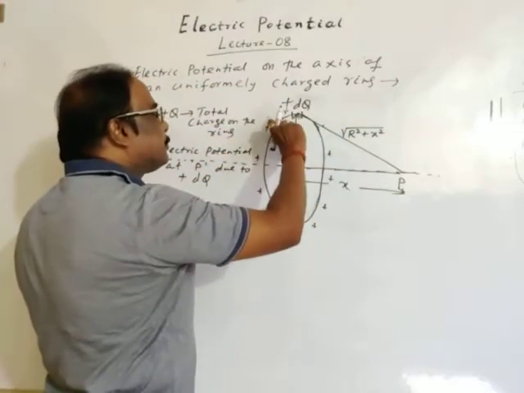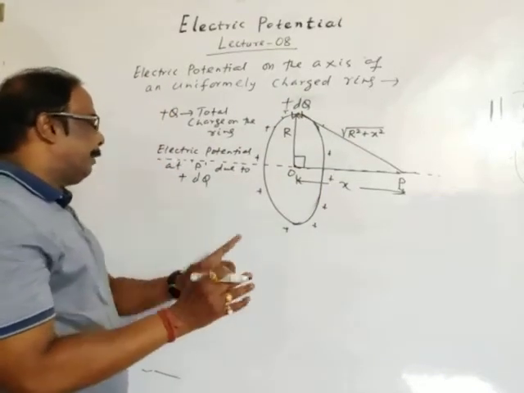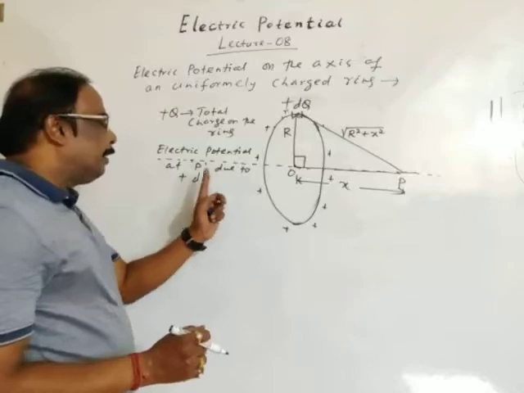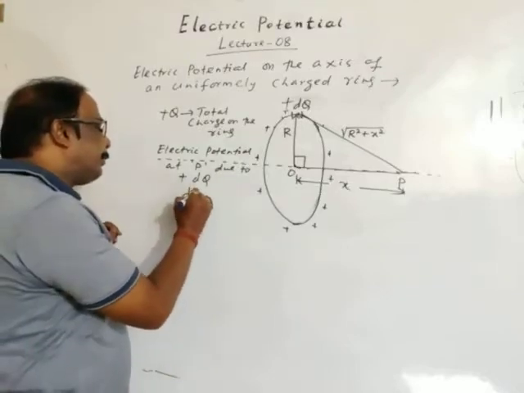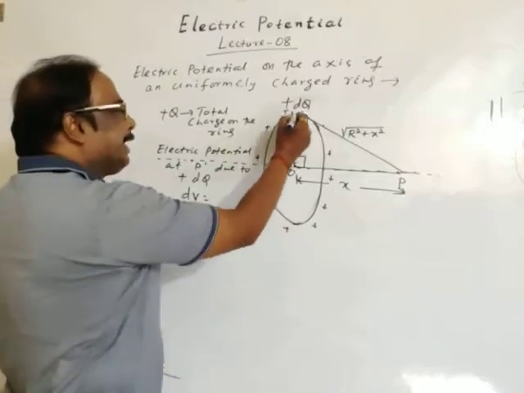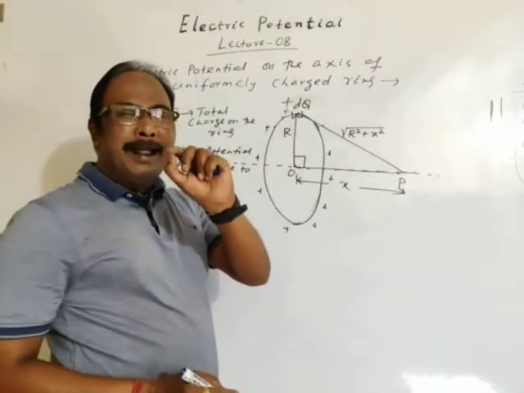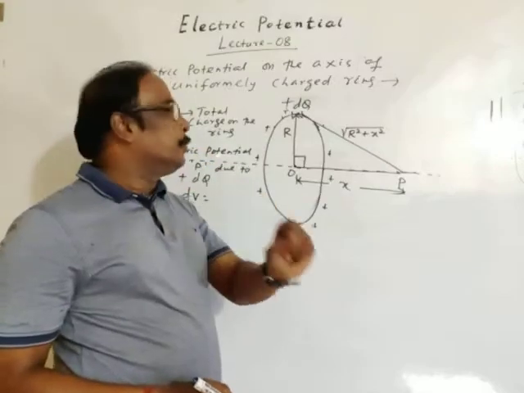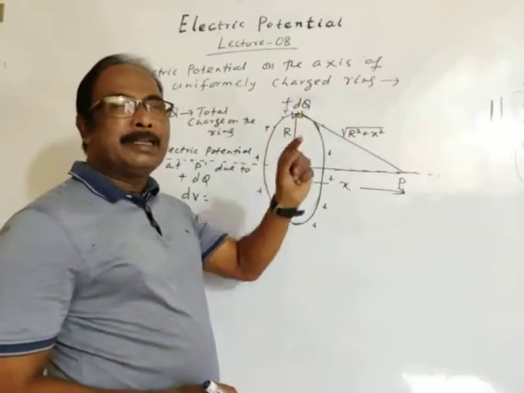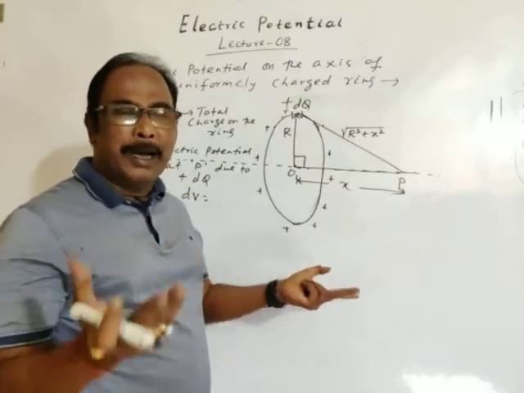So let dV be the potential at P due to dq. This dq is on an elemental length which is very small, so we may consider this dq a point charge.